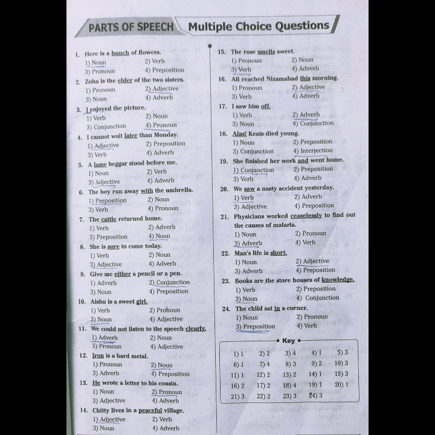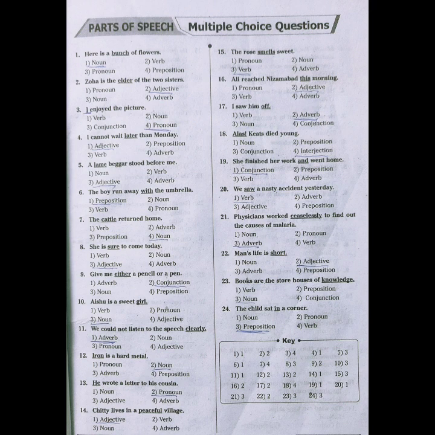Now come to the 22nd one. Man's life is short. The word short is underlined here. The options are noun, adjective, adverb, preposition. Here short, long, good, bad, all are adjectives. We know each and everything about adjectives. Therefore, it is nothing but adjective. Short is nothing but adjective. So, answer option 2 is the correct answer.